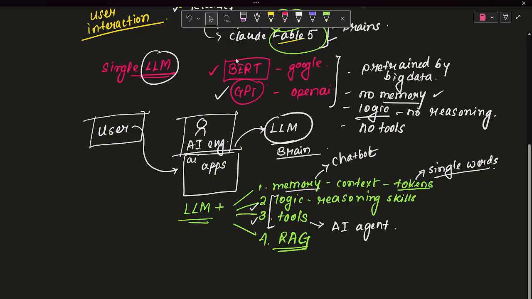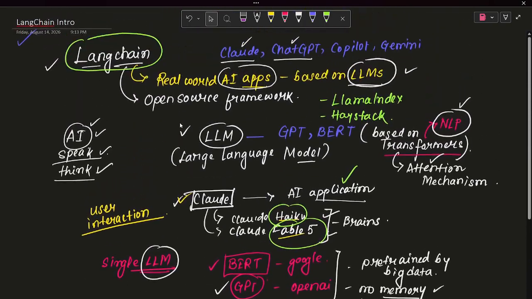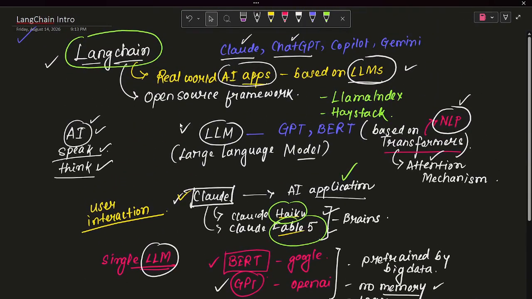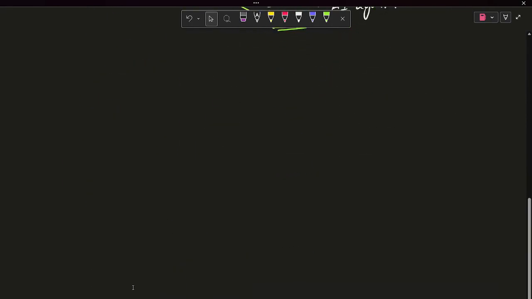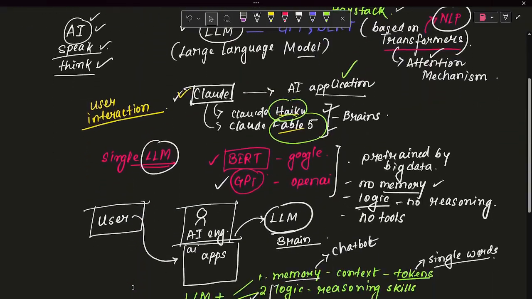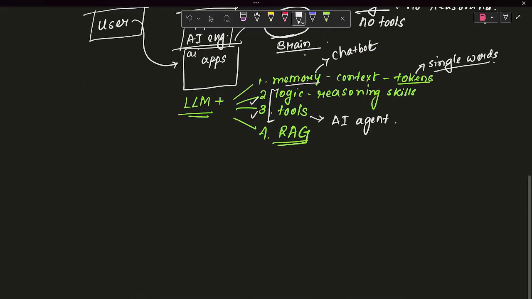Fine. So what is this LangChain? With LangChain only we will be going, and other than that, LlamaIndex and Haystack are also there, but we will be going with this framework. So what is LangChain giving us, or providing, what are the things?